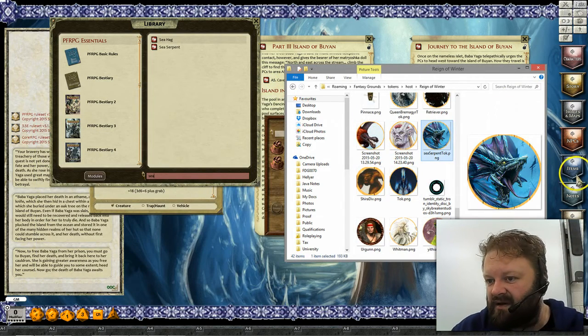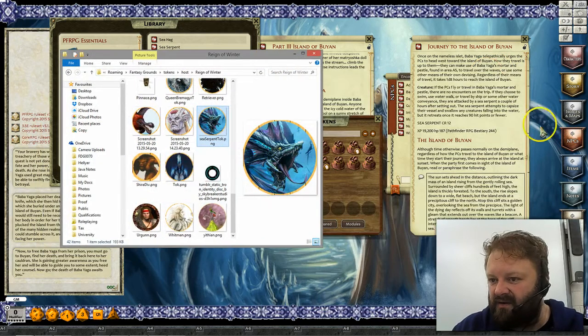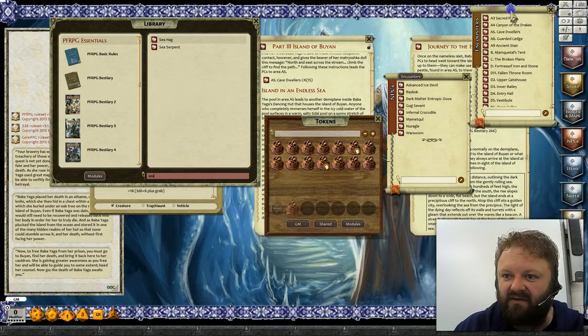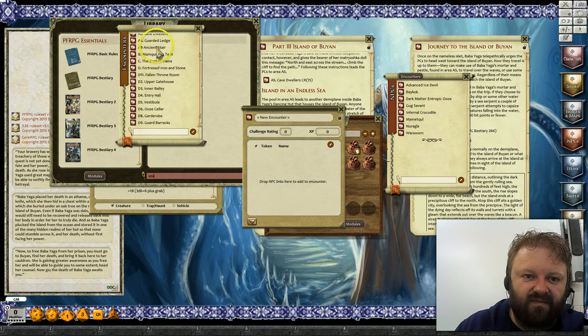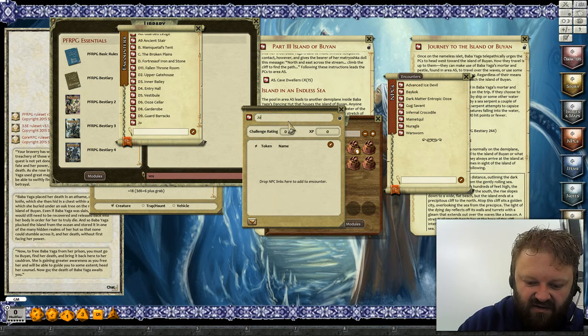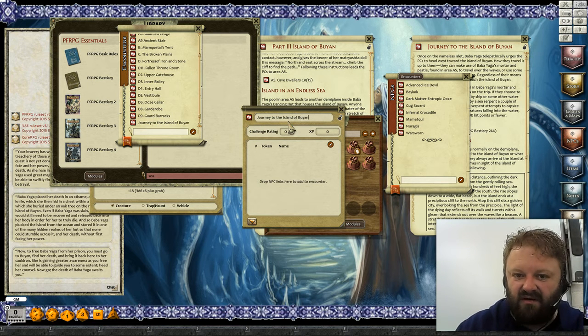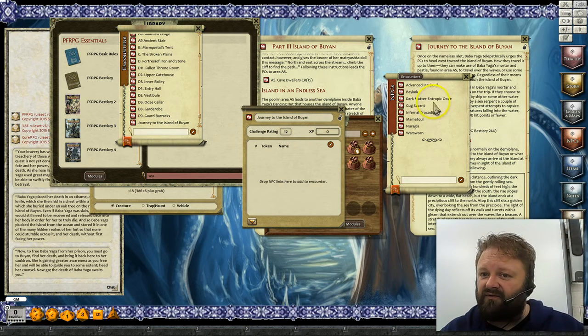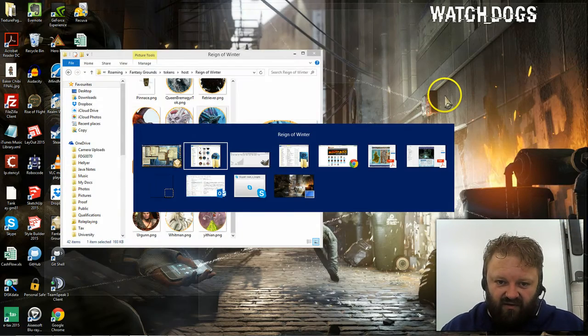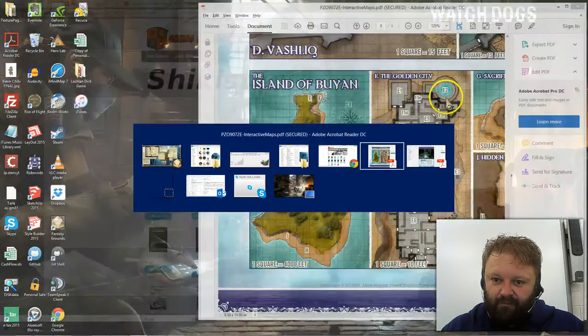Okay, so now we're going to have an encounter. So we go to our NPCs and we click on encounters. So up here we want another encounter, which is called Journey to the Island of Buyan. It's a challenge rating 12 encounter. I would really like it to autofill that, but if wishes were dollars, I'd be a millionaire.